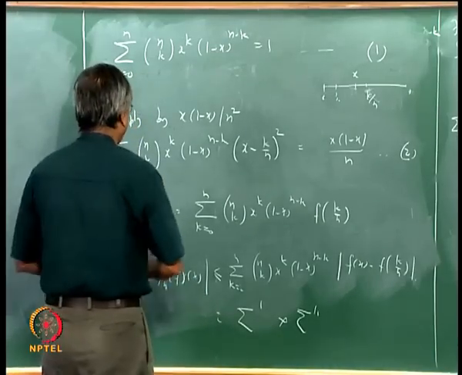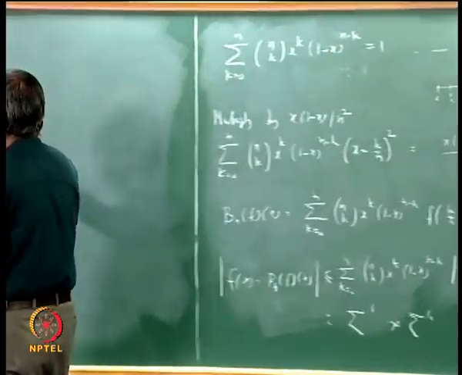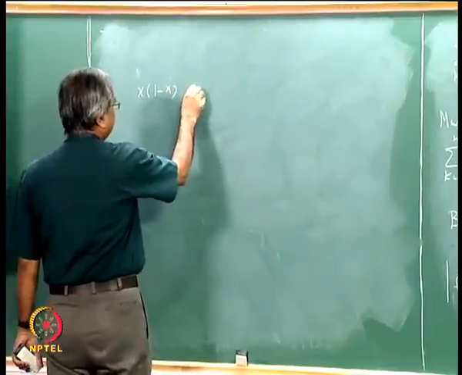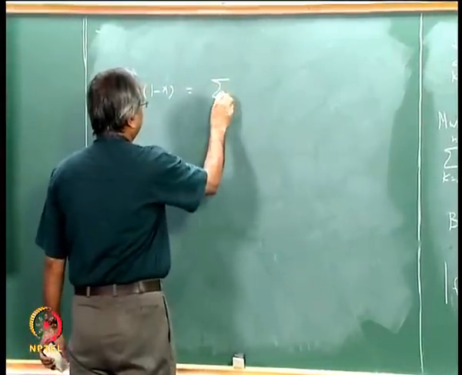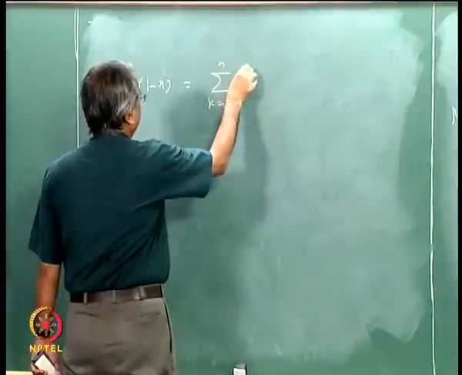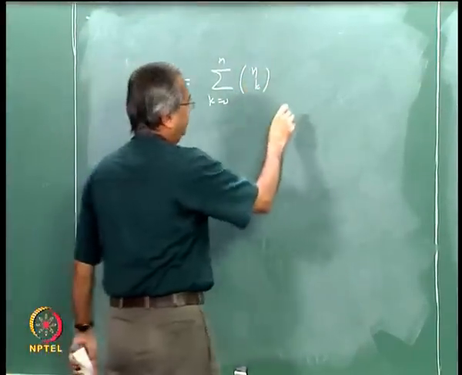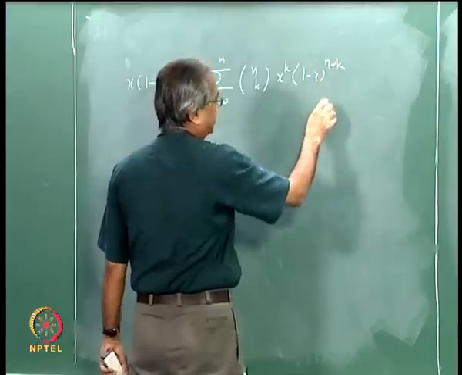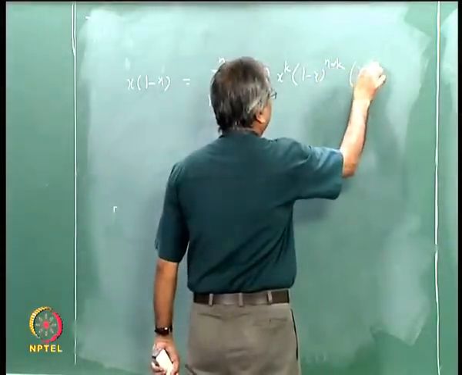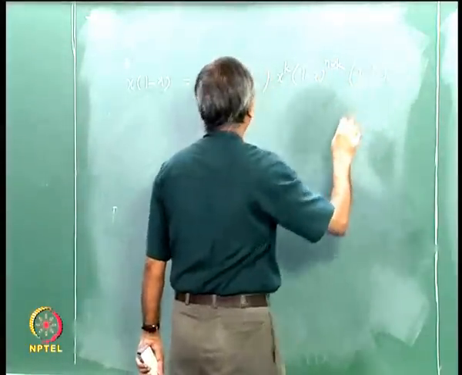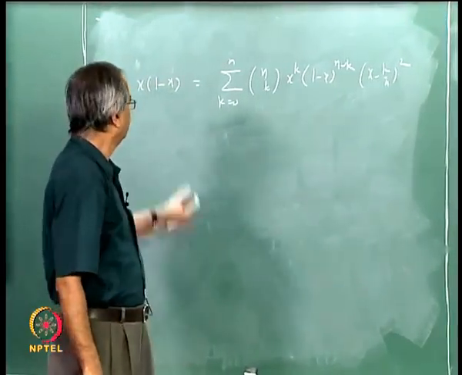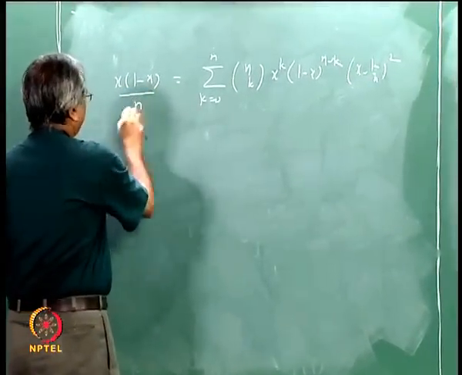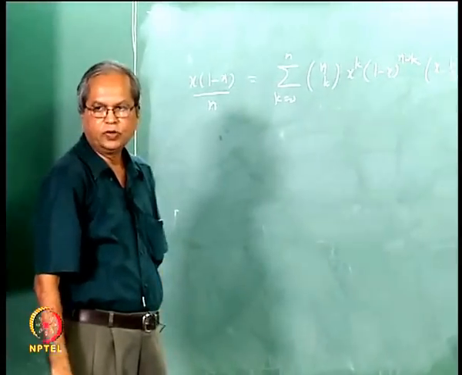This is from here what follows: x into 1 minus x is this, sigma k going from 0 to n, nCk x to the power k, 1 minus x to the power n minus k, into (x minus k by n) whole square. That is this divided by n, x into 1 minus x divided by n, okay.